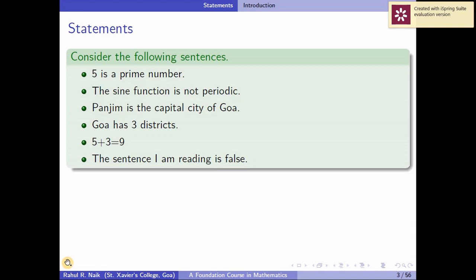Now how would we know which among these are statements? Very basic things we need to check. First thing, do those sentences make sense? Next, we need to check whether the given sentences can be categorized as a true statement or a false statement. So let's see the answer. Let's categorize these as either true or false, or they may not fall in either the true or the false category.